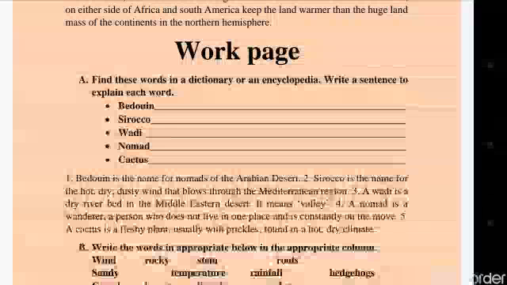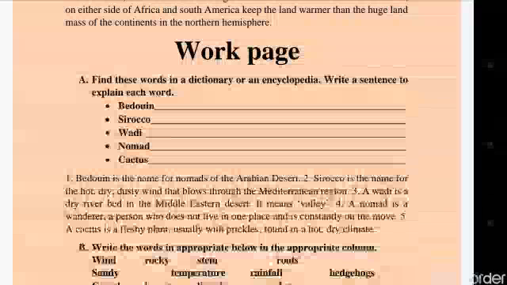The next word is Sirocco. Sirocco is the name for the hot, dry, dusty wind that blows through the Mediterranean regions. The next word is Wadi. A wadi is a dry river bed in the Middle Eastern desert. It means valley. Nomad. A nomad is a wanderer, a person who does not live in one place and is constantly on the move.